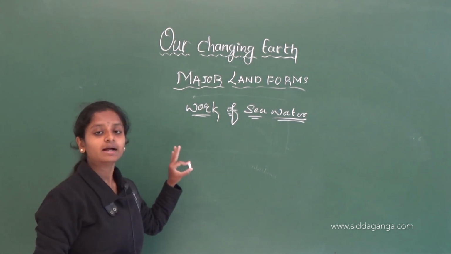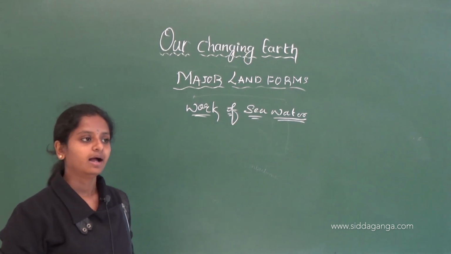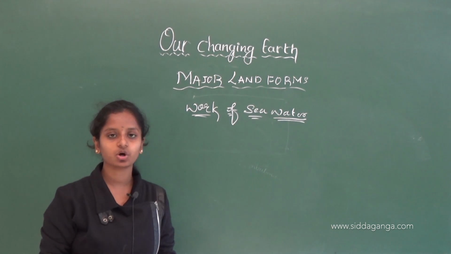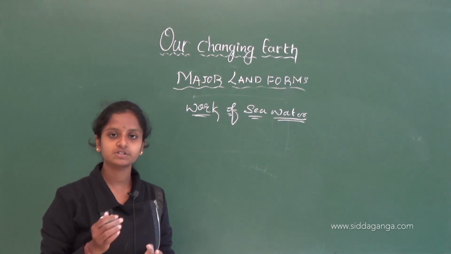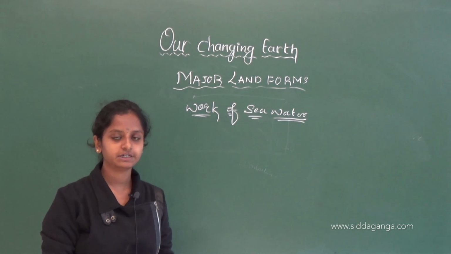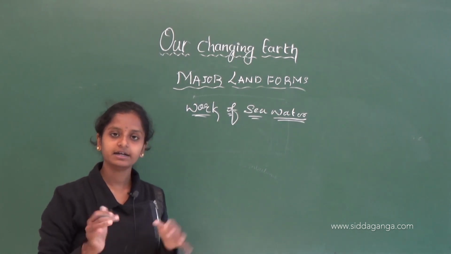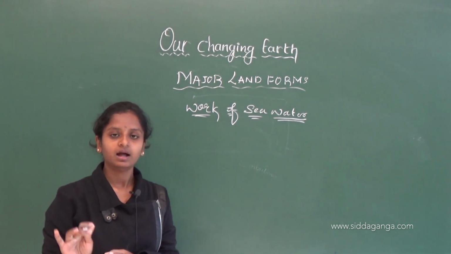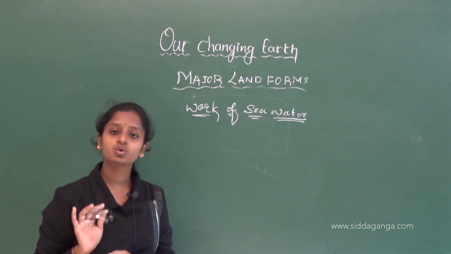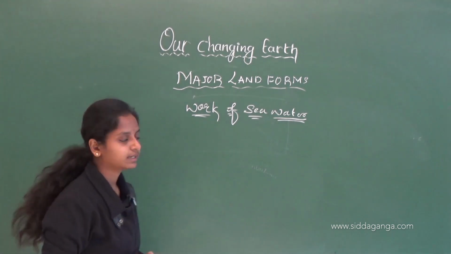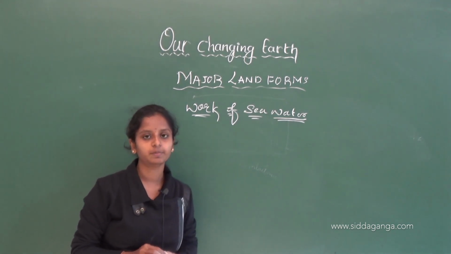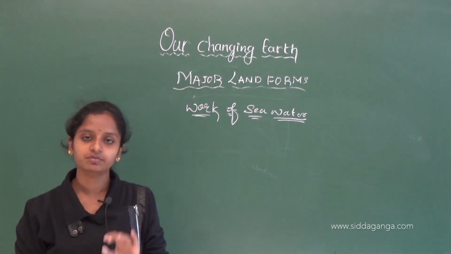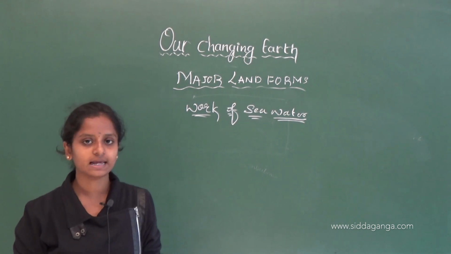This sea water will also carry some amount of sand, silt or clay or rock material, whatever falls in its path, and it will transport that material and deposit it somewhere, and that leads to coastal landforms. Okay, the landform which is formed by the sea water carrying sediments is known as a coastal landform.